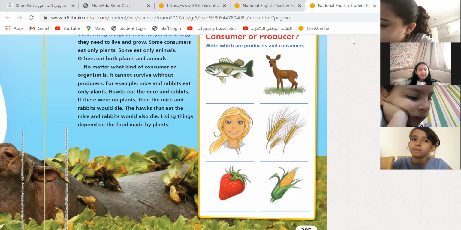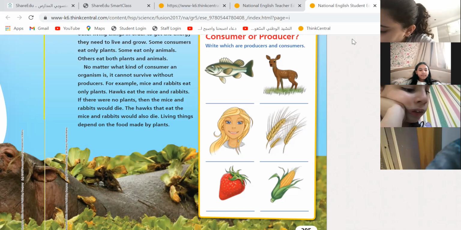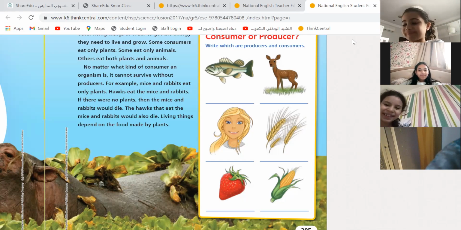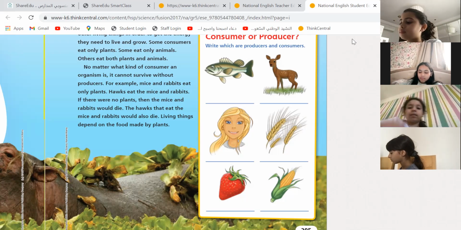Consumer. Yes, we can make our own food, but we don't use sunlight as energy to make our own food. So we are consumers because we can eat living things such as meat or plants. So definitely we are consumers.